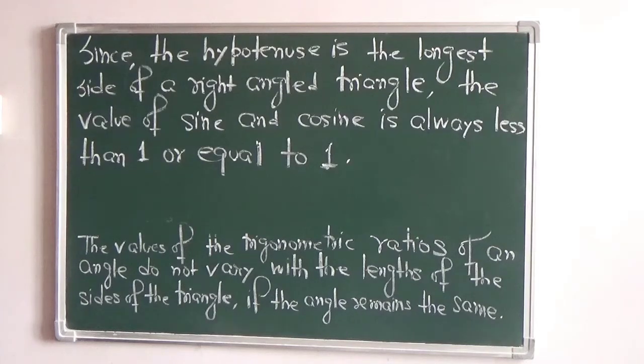So since the hypotenuse is the longest side of a right angled triangle, the value of sine and cosine, which is the ratio of the sides of the triangle, is always less than or equal to 1.